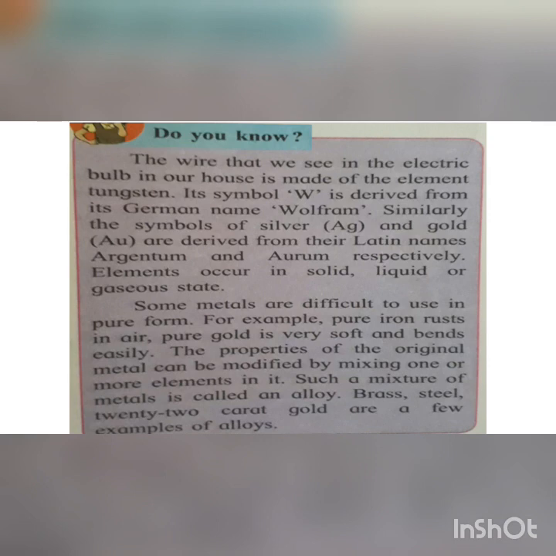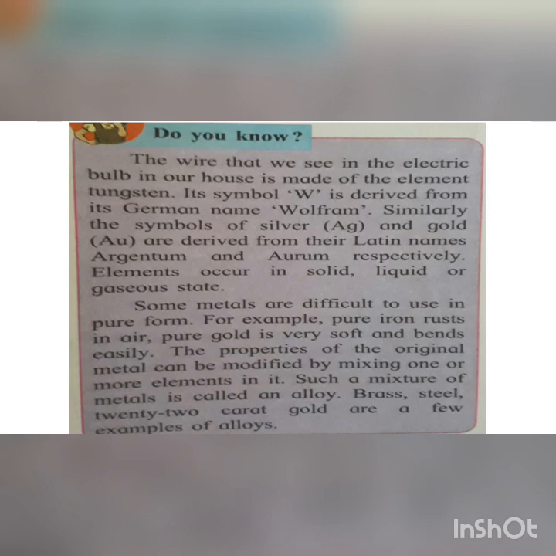Some metals are difficult to use in the pure form. For example, pure iron rusts in air. Pure gold is very soft and bends easily. Okay, so sometimes what happens, children? There are some metals that cannot be used in the pure form because they are soft. And if we make things out of these pure metals, then they can break easily. So then what is done?